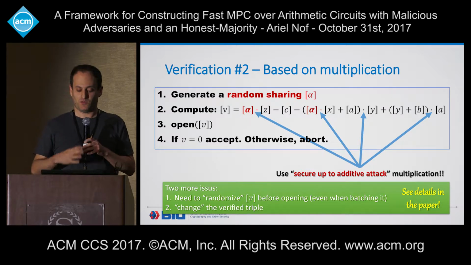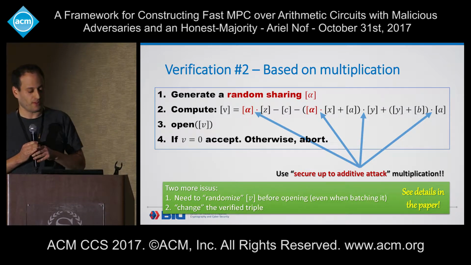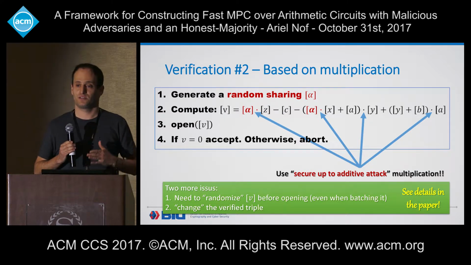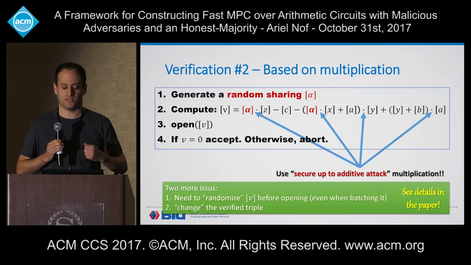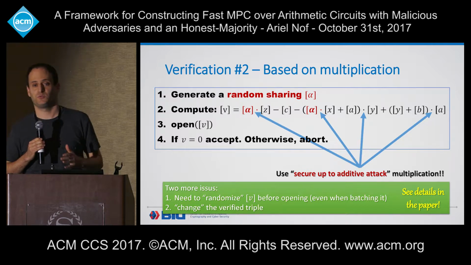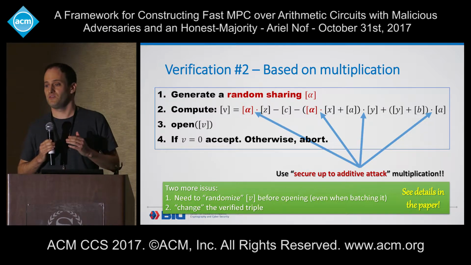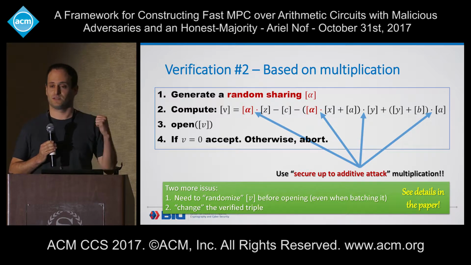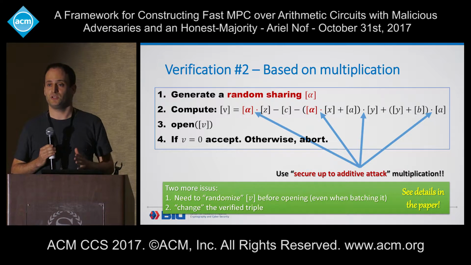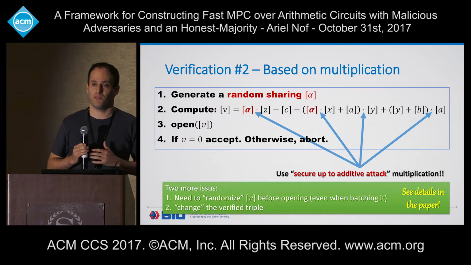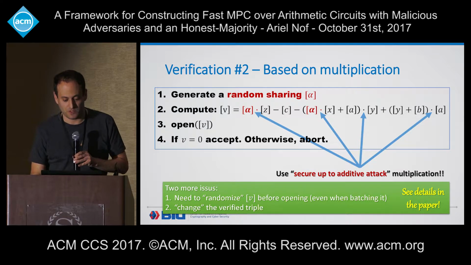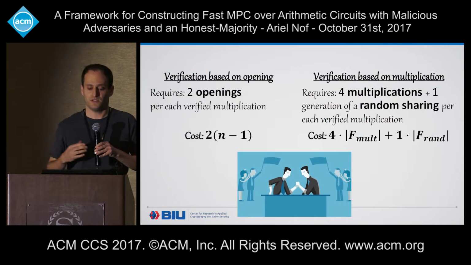So if we add all these changes and requirements, then we can prove that this verification method that is based on multiplication works, which means that the cheating probability of the adversary is still 1 over the size of the field, as in the verification based on opening, and this whole protocol is still private, which means that nothing is revealed to the adversary. So let's sum up what we've seen until now. We've seen two verification methods.